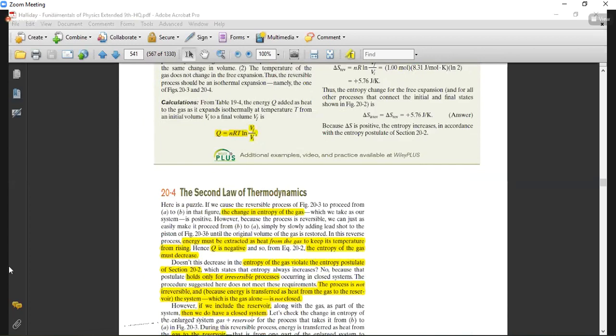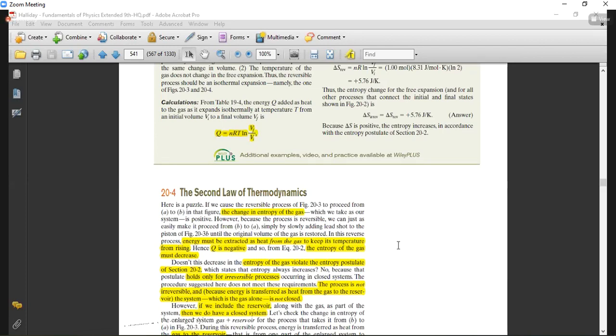In this second law of thermodynamics, it says that if we want to cause the reversible process to proceed from A to B, the change in entropy was positive. So how did we move the system? At the initial stage, there was an initial stage I. When we moved the weight, the gas expanded, so it moved from the initial stage to the final stage. During that process, the volume increased while the pressure decreased and the entropy of the system increased. So this was the irreversible process, and we consider that this is the positive entropy.